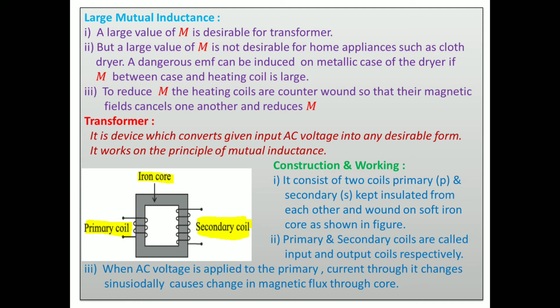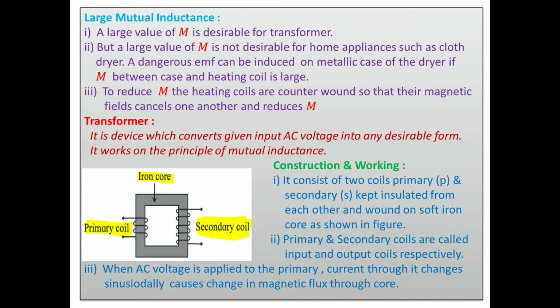Means mutual inductance is desirable for transformers, but it is not desirable, or it is dangerous, for the clothes dryer. So how can we reduce it? To reduce M, heating coils are counterwound so that their magnetic fields cancel one another and reduce M.